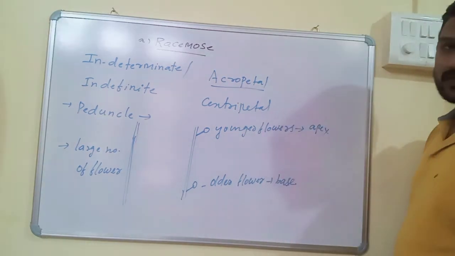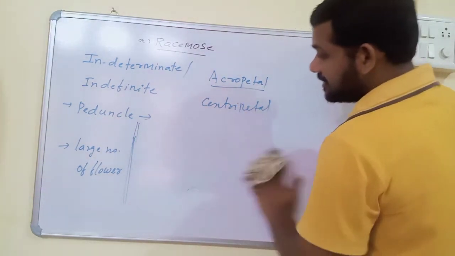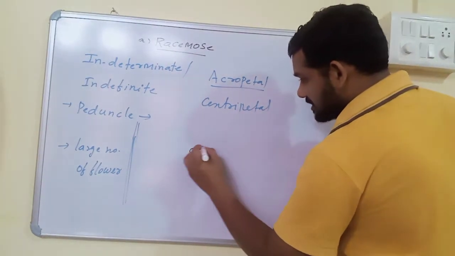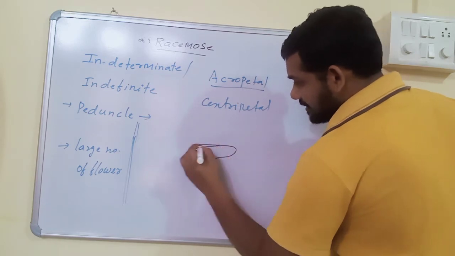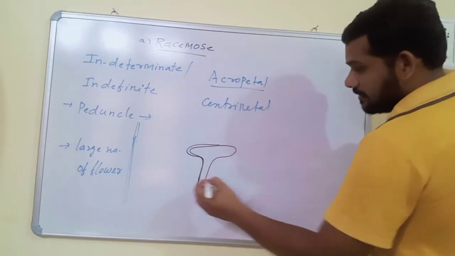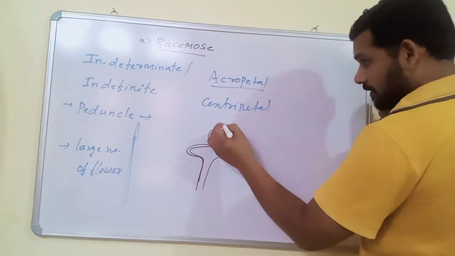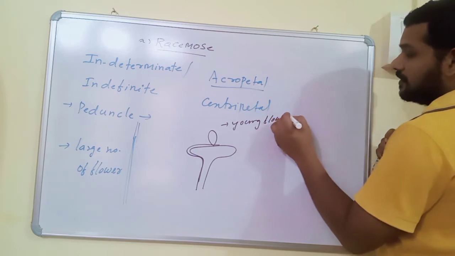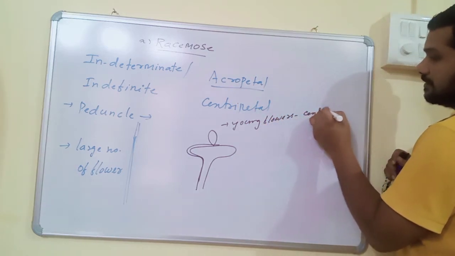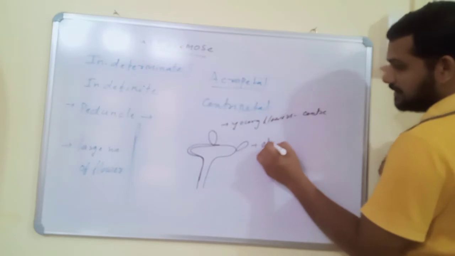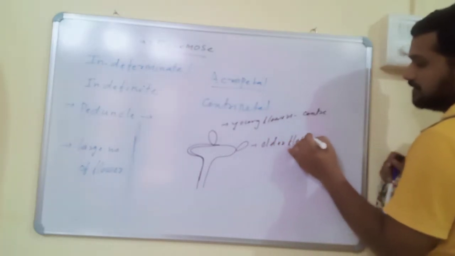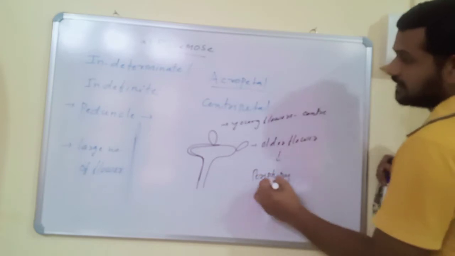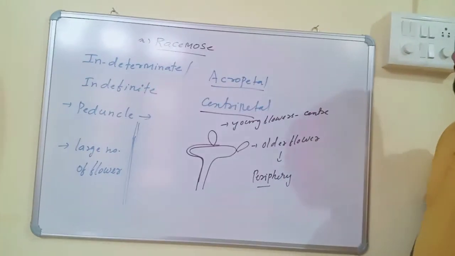And the second arrangement is called centripetal arrangement. In centripetal arrangement, the peduncle is always flattened. It means the peduncle is called the receptacle. So on that receptacle, if younger flowers are towards the center and older flowers towards the periphery, then this arrangement is known as centripetal manner.